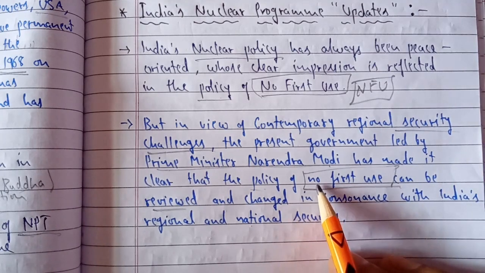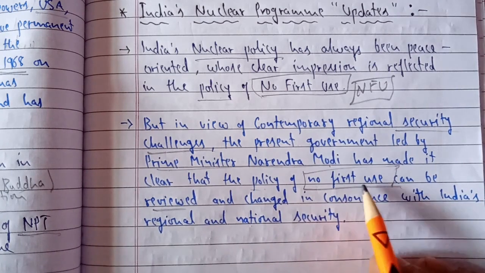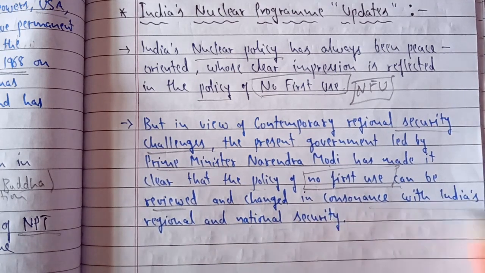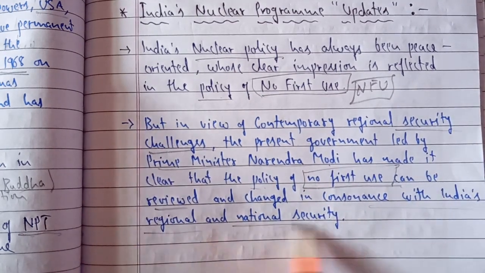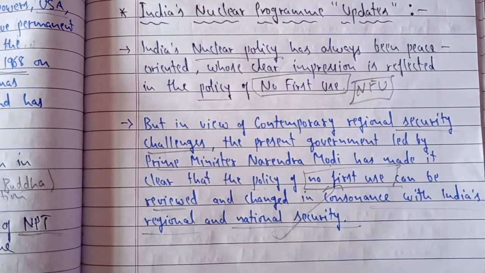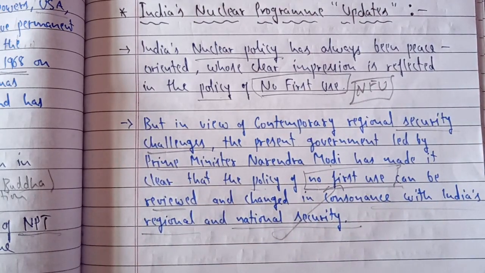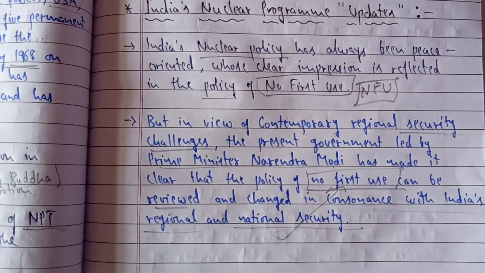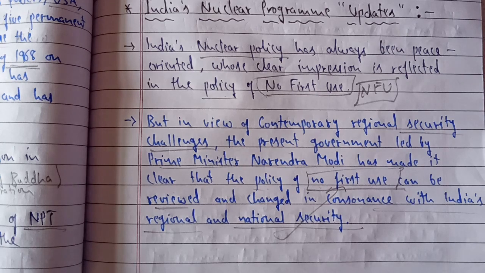So we can review this no first use policy of India and change it in consonance with India's regional and national security. Because of the regional problems and national security concerns, we can change this policy now, and we can also attack if necessary on any country with our nuclear weapons. With this, we come to the end of this topic, nuclear policy as an important component of India's foreign policy. I have tried to cover the topic, and I think this would be enough.